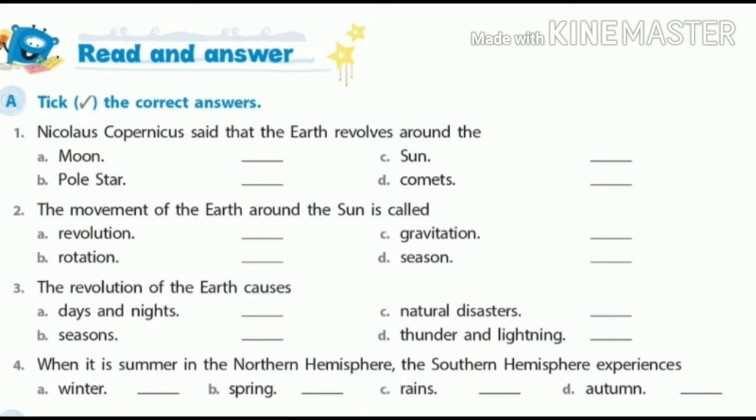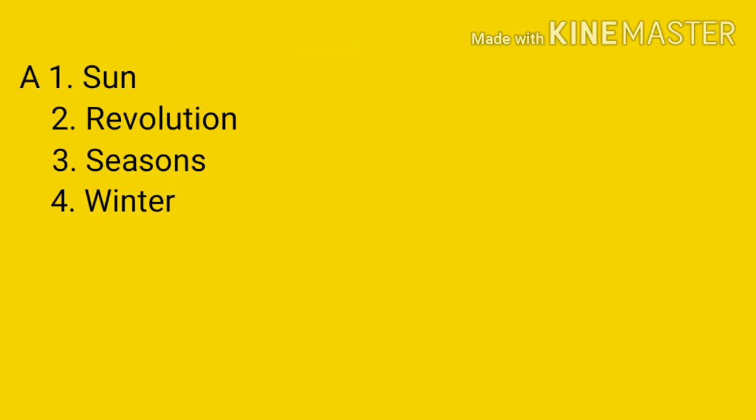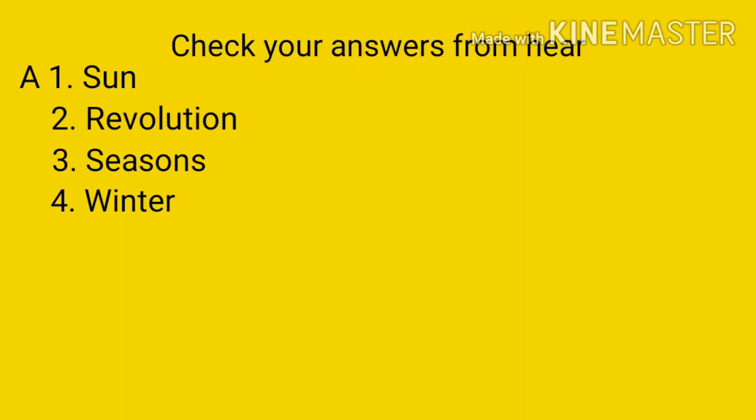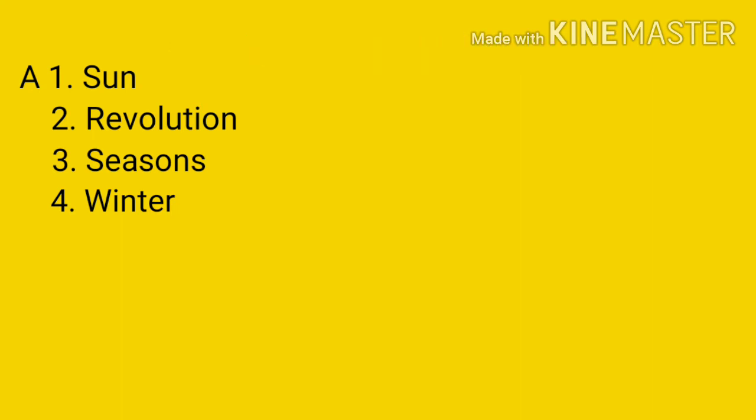Revolution. Third point, the revolution of the earth causes, options are A. days and nights, B. seasons, C. natural disasters, D. thunder and lightning. And the answer is B. seasons. Fourth point, when it is summer in the northern hemisphere, the southern hemisphere experiences